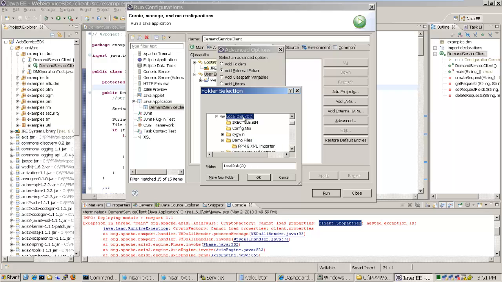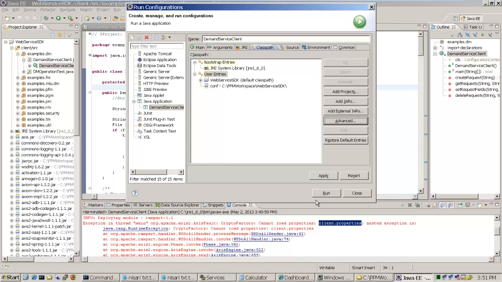It's under C, under PPM workspace. It's in a web service SDK, and let's add the conf folder. Okay, so you can see that the conf folder is under the run. Now let's click on run again.